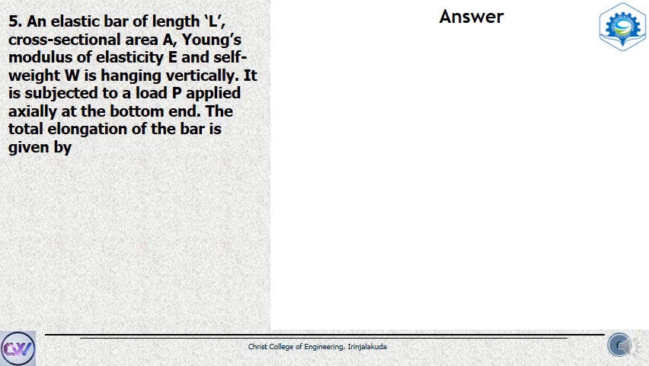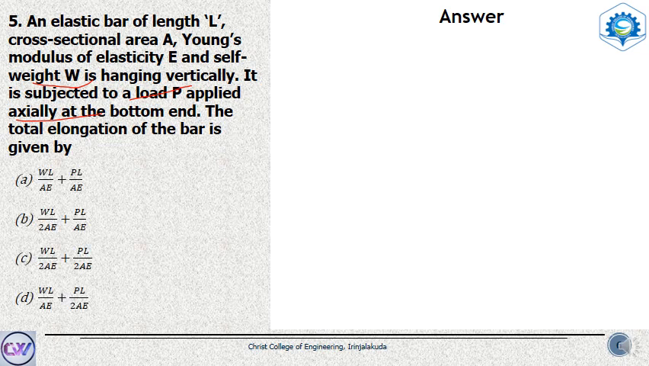So it is hanging downwards by its own self weight. Okay, so in addition to its self weight W, which is pulling it downwards, there is another load P applied axially at the bottom end. So a load P is acting at its end in addition to the self weight. Okay, so we are asked to find out the deflection in this case. So we know that if a load P is applied on a prismatic bar, its deflection delta is equal to PL by AE. Okay, so that is one factor here.